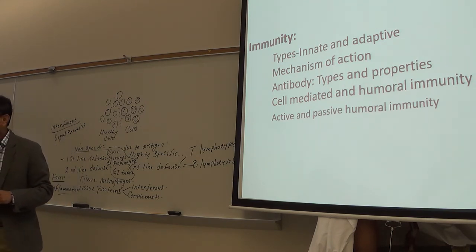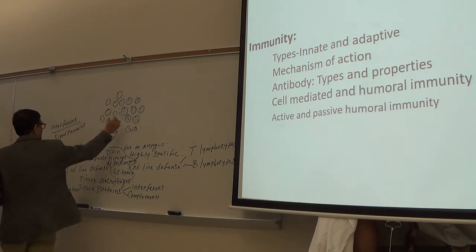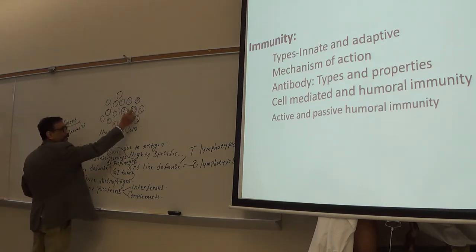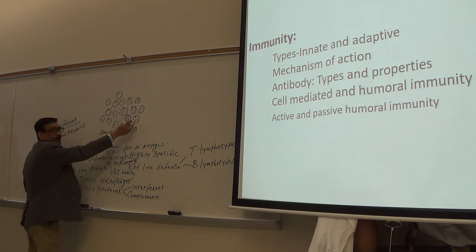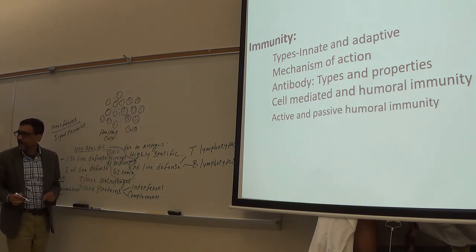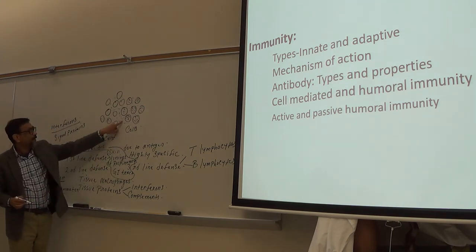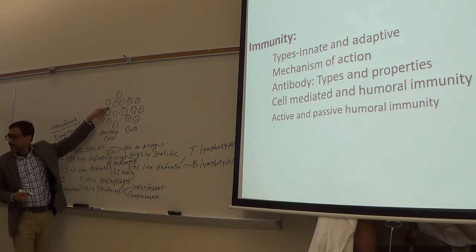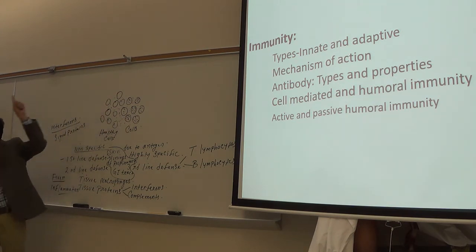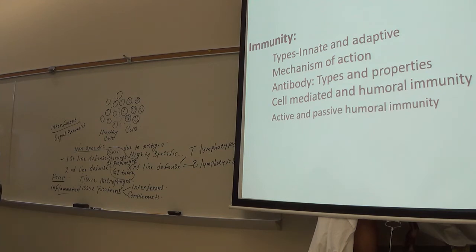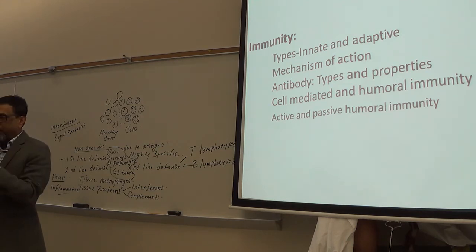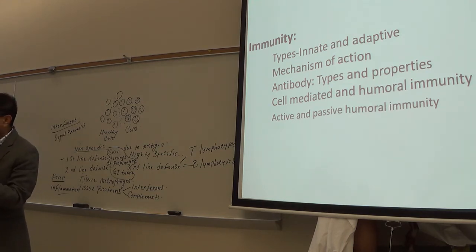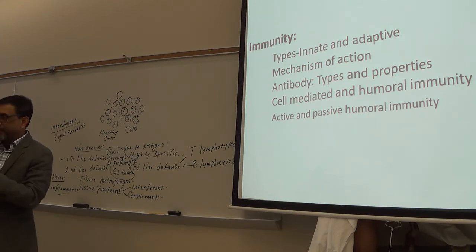Be alert. So interferons are secreted by what? Viral infected cells, right? Infected cells. And interferons alert the healthy cells. So healthy cell membrane will be stronger, okay? Will not let the virus penetrate or enter into them.